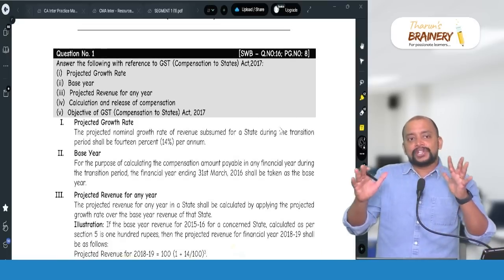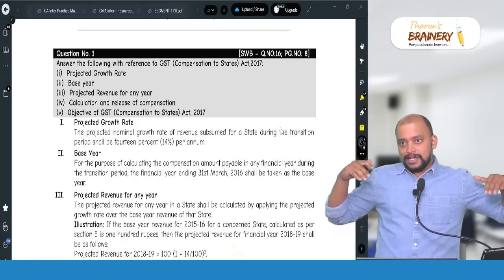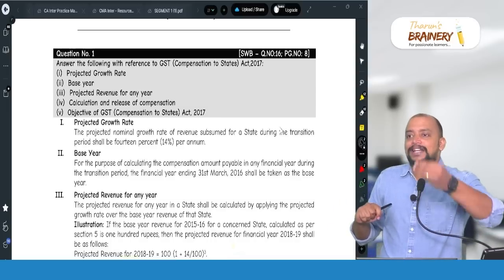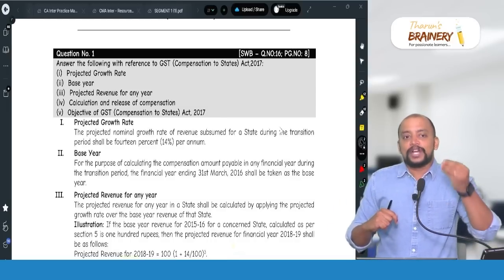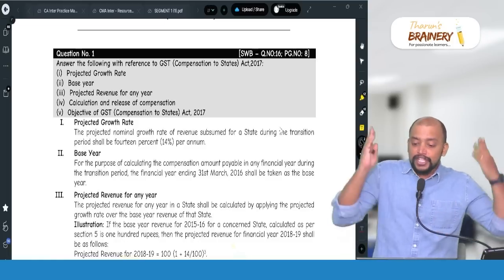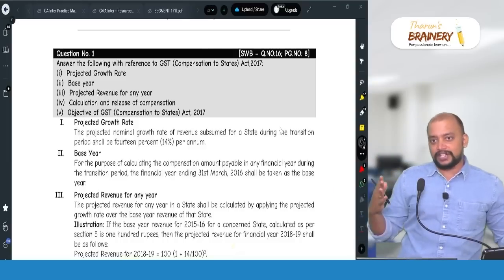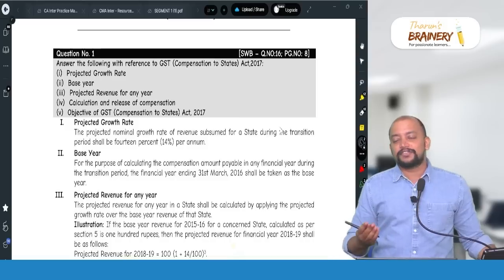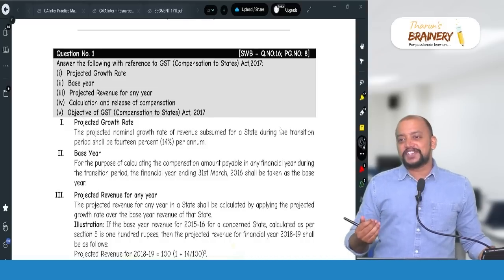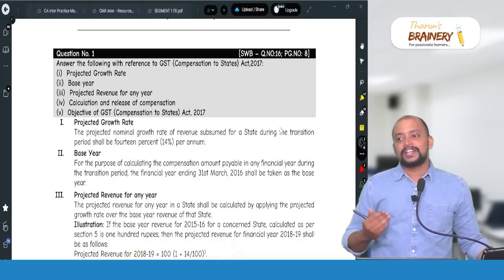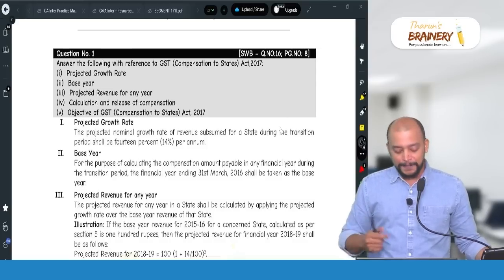And these 50 questions cover the entire portion: GST, customs, FTP. But at the very minimum, a student must have an idea about these 50 questions, and it does not mean that if you revise these 50 questions, that will be sufficient. I cannot endorse that, because if I tell you to read these 50 questions and go for the exam, you are not going for a board exam. So don't ask me, is this 50 questions enough, sir? Come on, we are writing the CA final exam, okay?